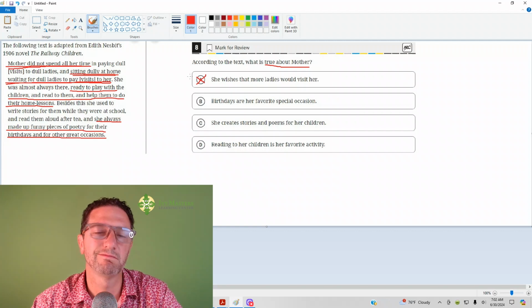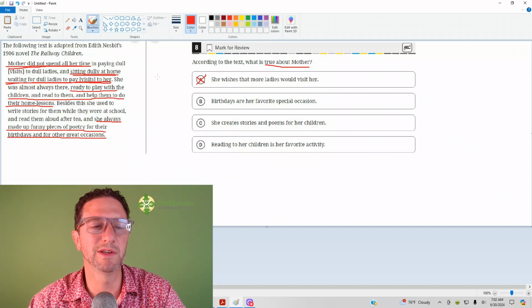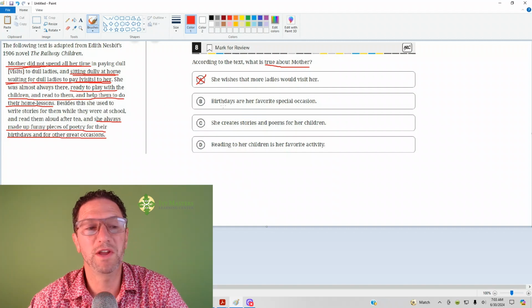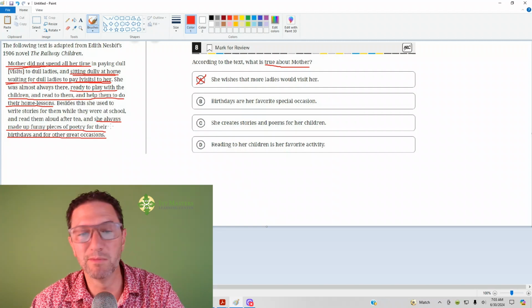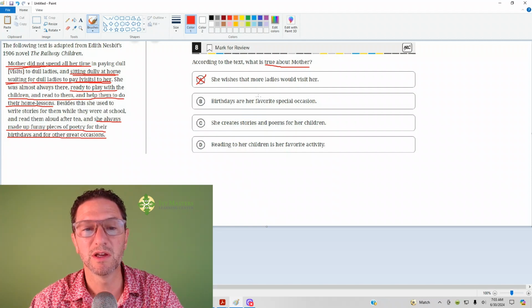Sounds like she feels like old people are dull. Younger people a little bit better. Answer is B. Birthdays were her favorite special occasion. Now she probably did love birthdays. They might have been her favorite special occasion. But watch out for this. It doesn't say it's her favorite. So we can't choose that.